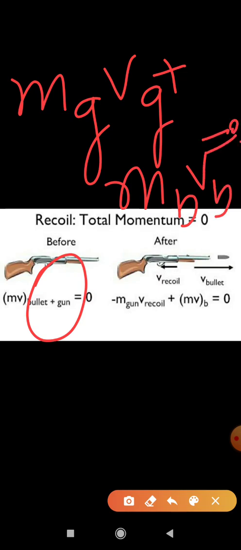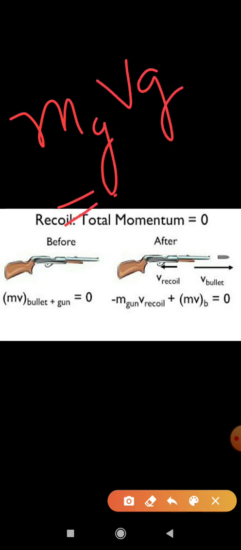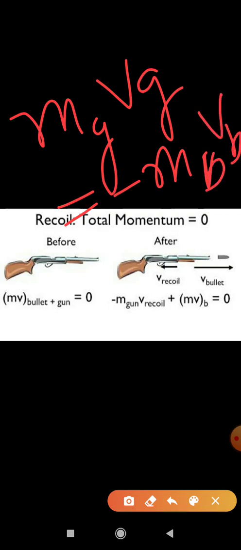Here mg vg is the mass and velocity of the gun, plus the mass and velocity of the bullet, and both should equal 0. In another form, mg vg should equal minus mb vb. It will come in the opposite direction and it will be minus.